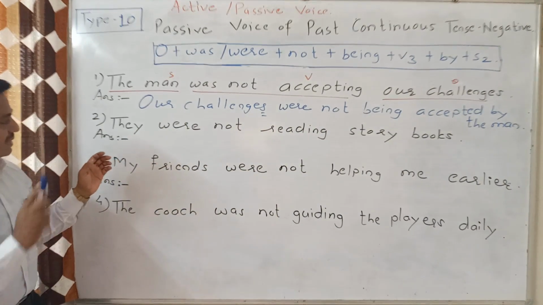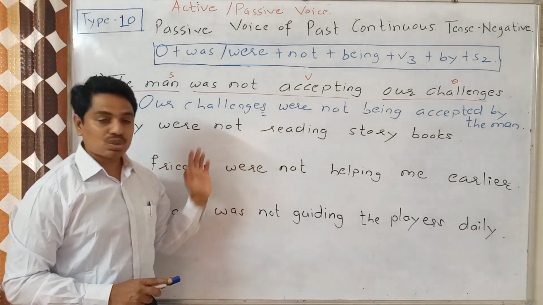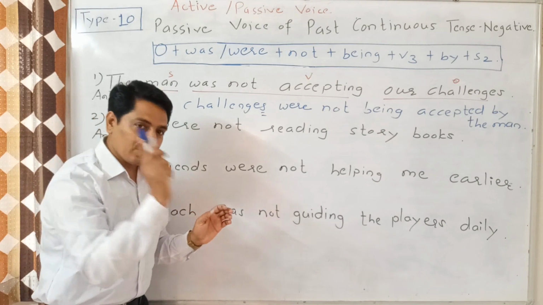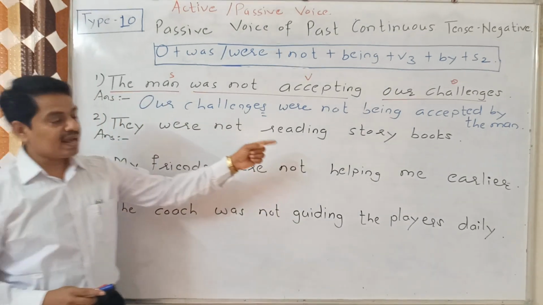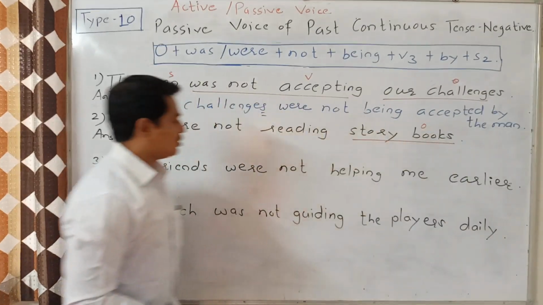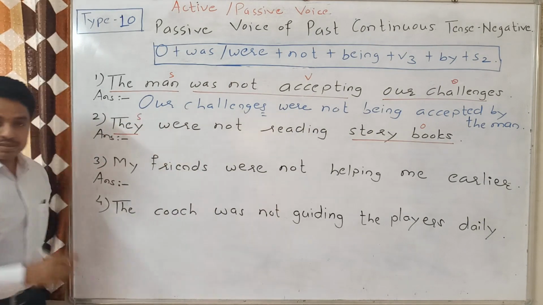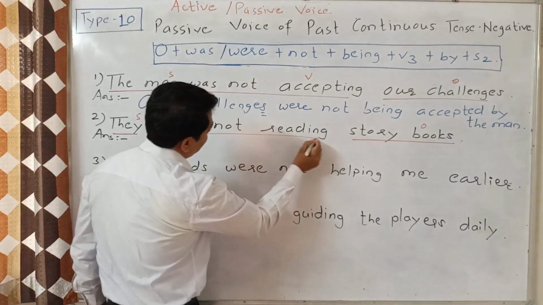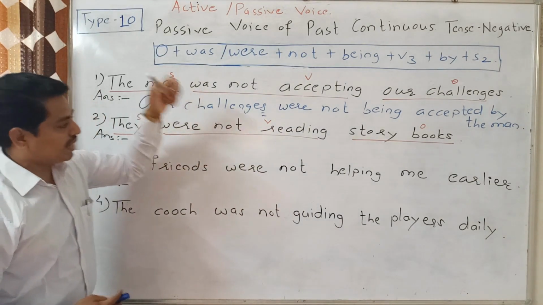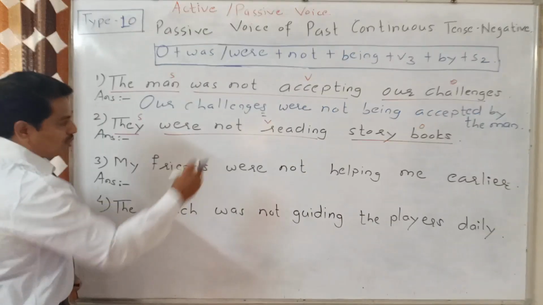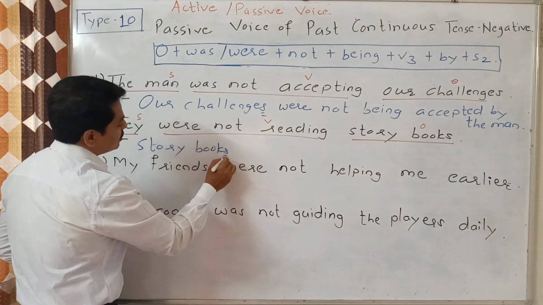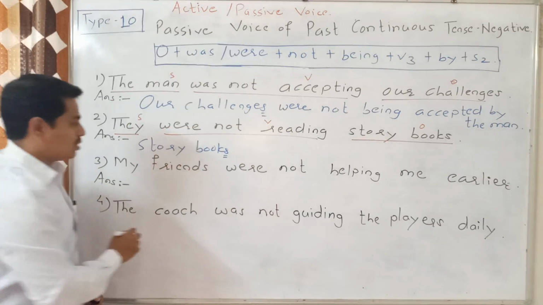The next sentence is, they were not reading storybooks. What were they not reading? We get the answer, and that answer is storybooks. So storybooks, this is object. They, this is subject. Were not reading, this is verb. So while writing the answer we take the object. So the object is the storybooks only. This is plural, that's why we will use were.